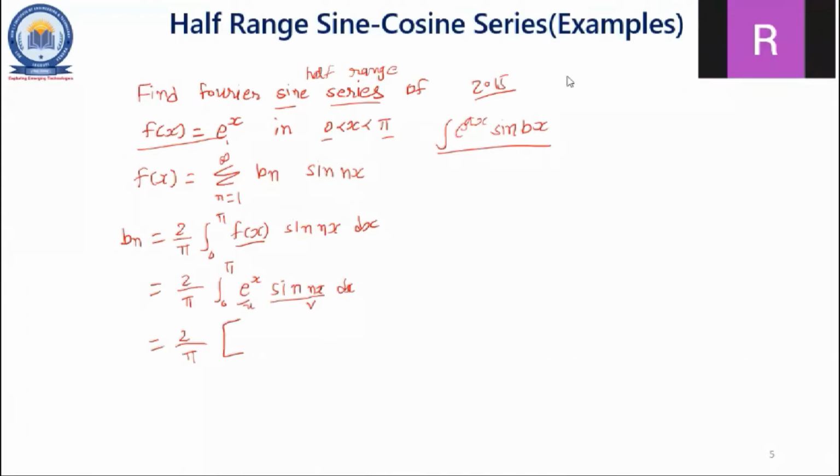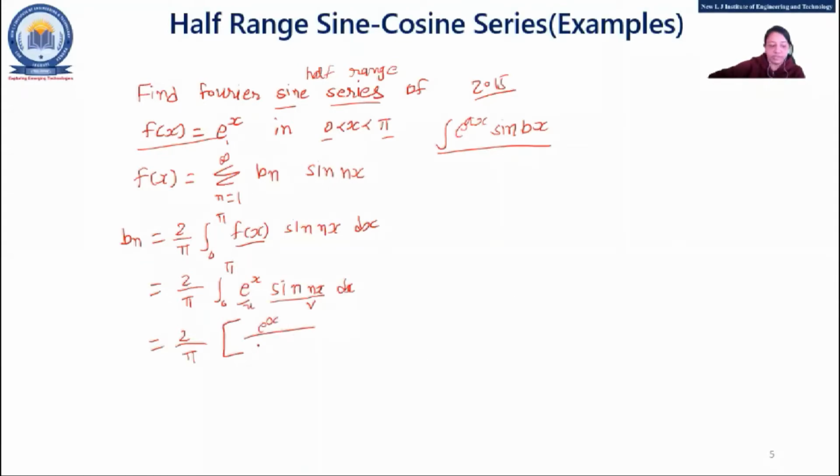Yes, ma'am. Tell me now. Refer to the PDF and tell me. Is it possible right now? I remember, ma'am. Okay, fine, then let me know, I'll write. e raised to x, e raised to x, upon a square plus b square, a square plus b square.